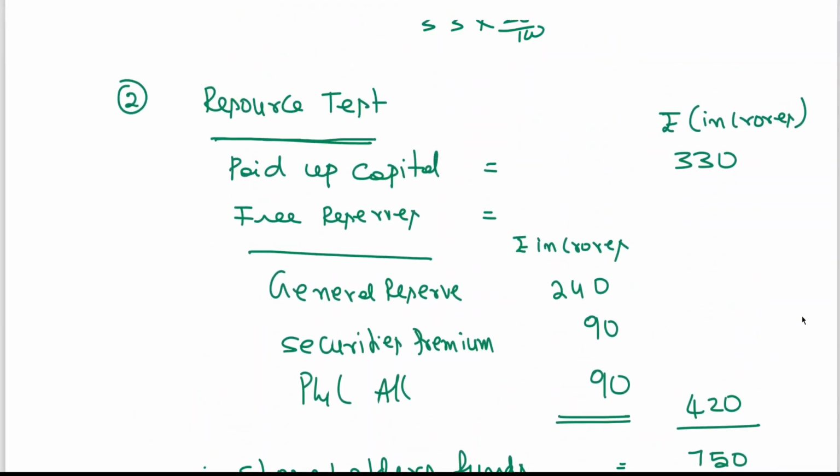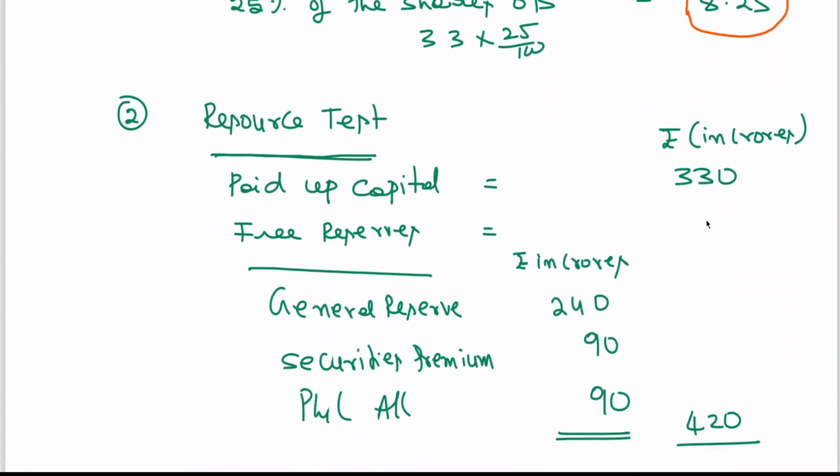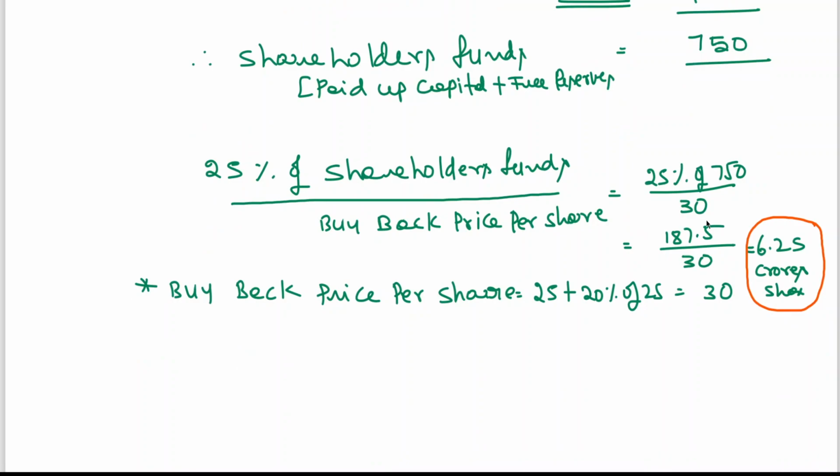This is resource test. This is shares outstanding test. In all these cases, under the shares outstanding test, the maximum number of shares, and under the resource test, the maximum number of shares outstanding. Clear?